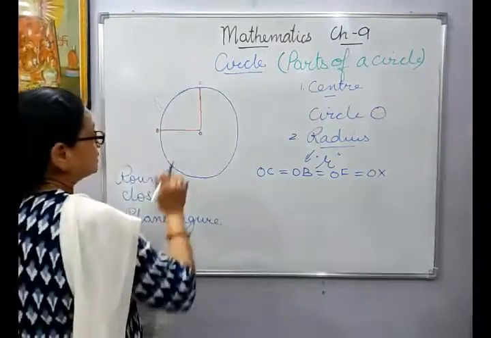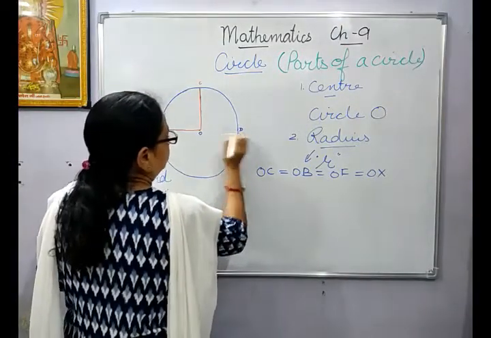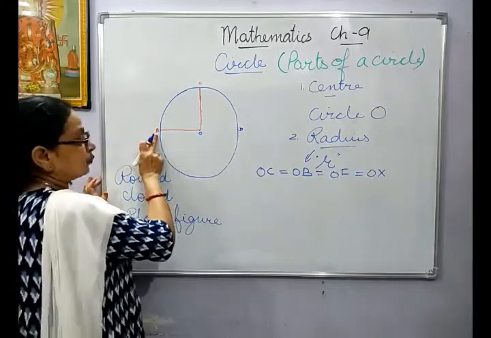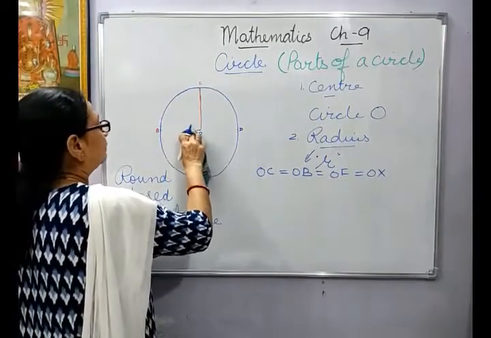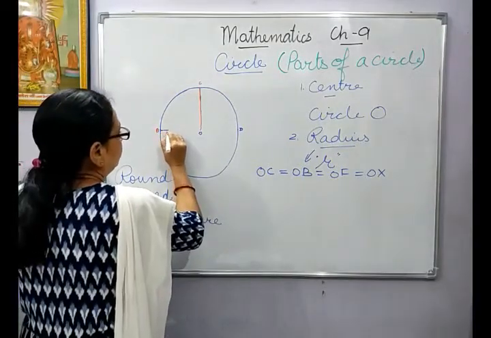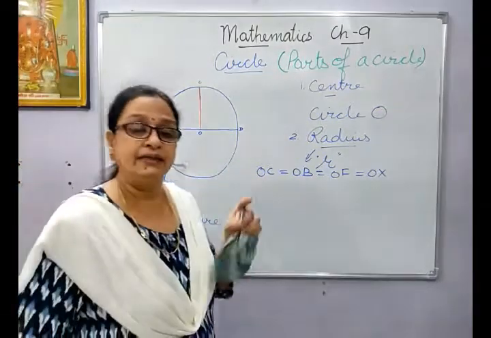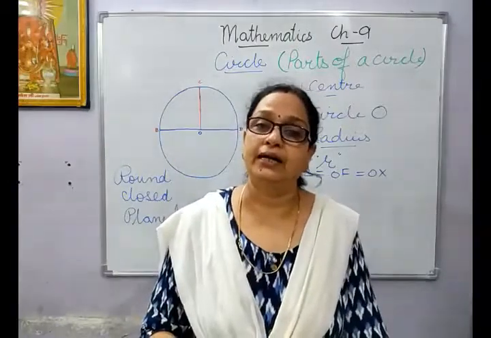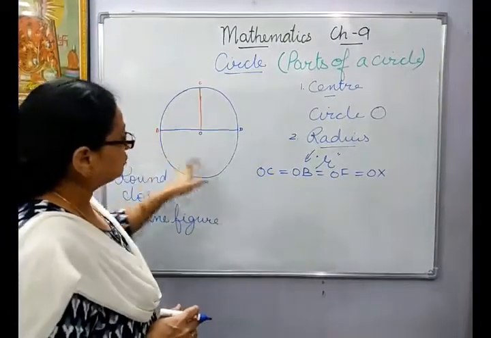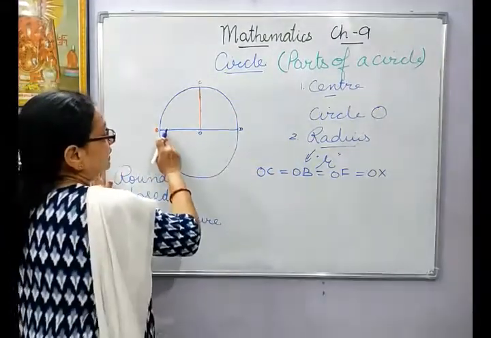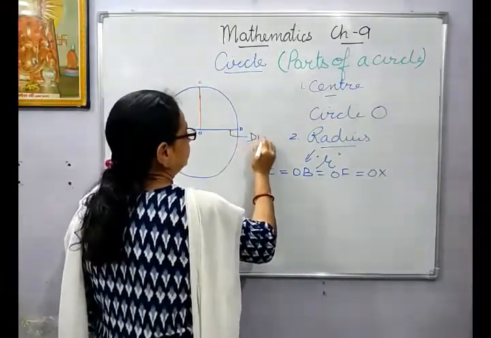Children, suppose I take point D, and this is point B. If I join point B to point D passing through the center, remember children, passing through the center, then that line segment will be called diameter. When you join any 2 points on the circle, but that line is passing through the center, then it will be called diameter.